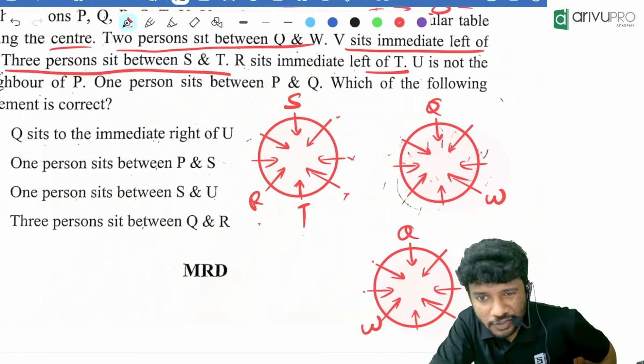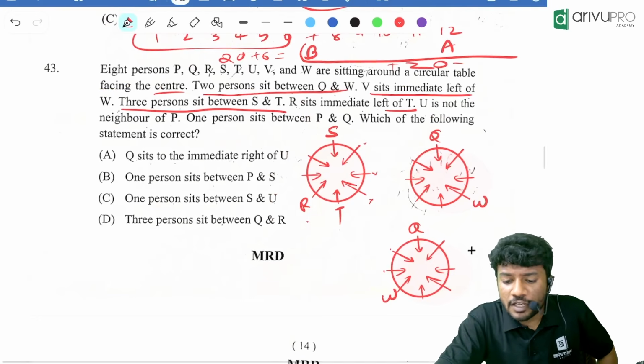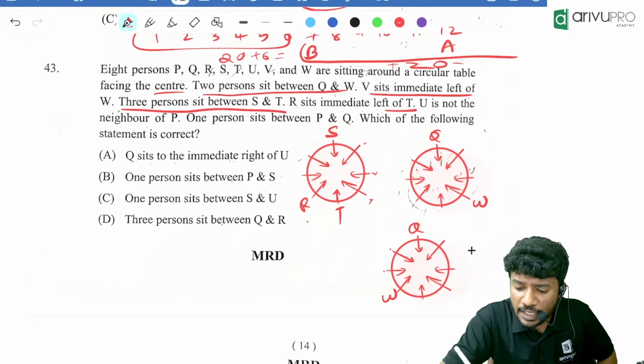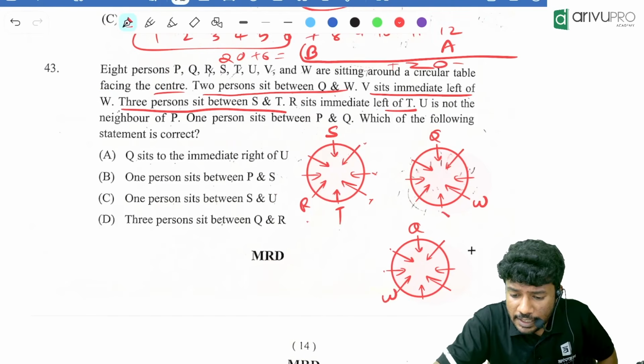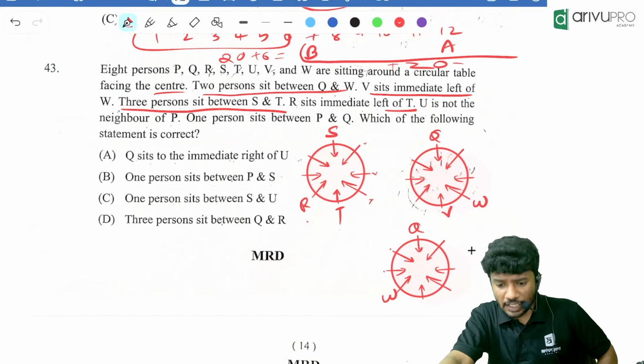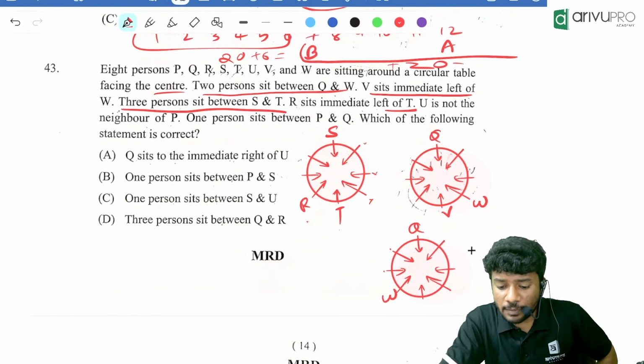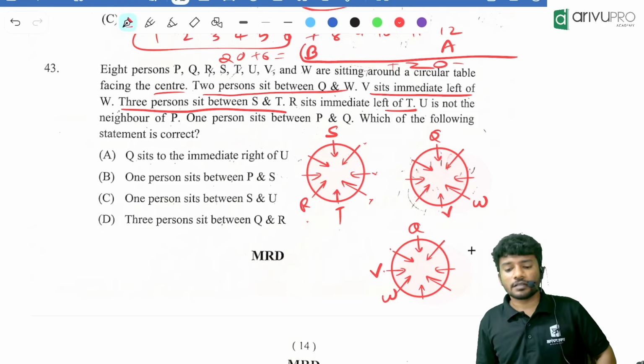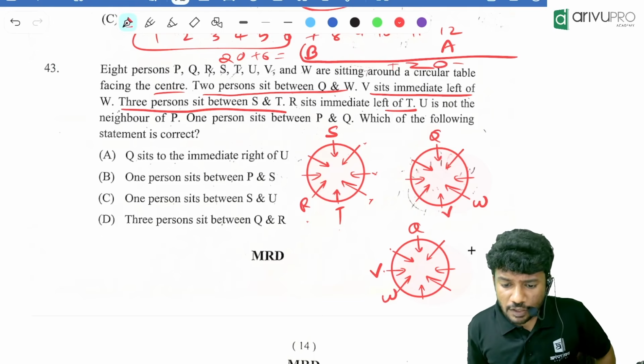That is another possibility. Then what is there? V sits immediate left of W. V sits immediate left of W means here will be the position of V. Then people, where will be the position of V over here? V will be over here. Now, what else is given down?